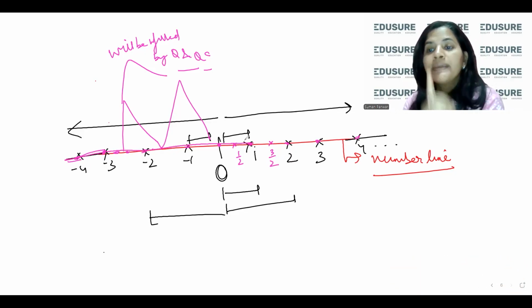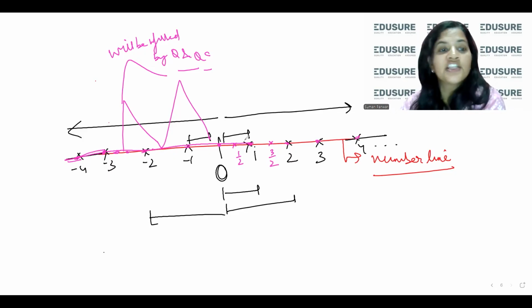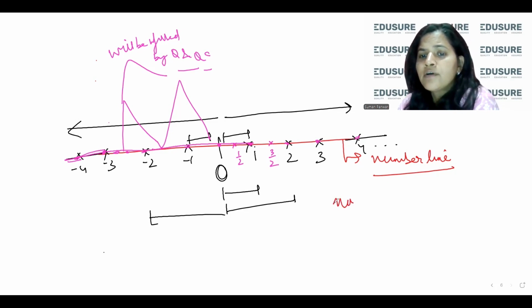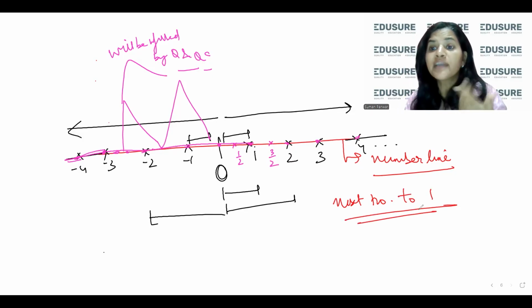There will be a number. So real, there is no gap between real numbers. What do you mean by there is no gap between real numbers? If somebody asks you, you X, Y, or Z, please tell me what is the next number? What is the next number to one? वन के बाद क्या आता है?